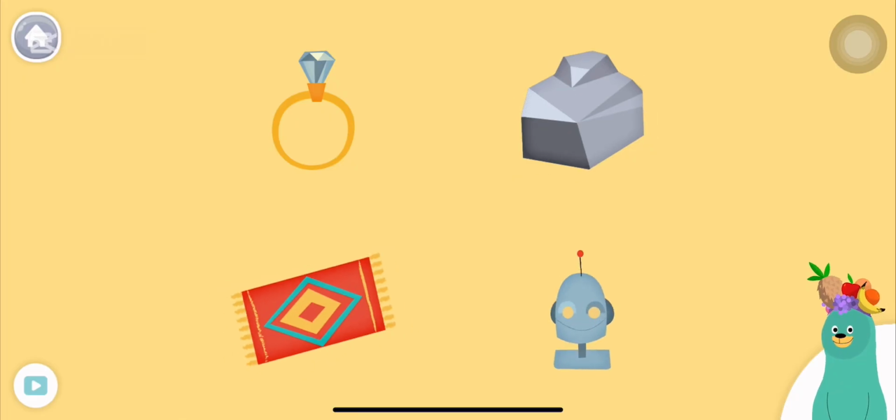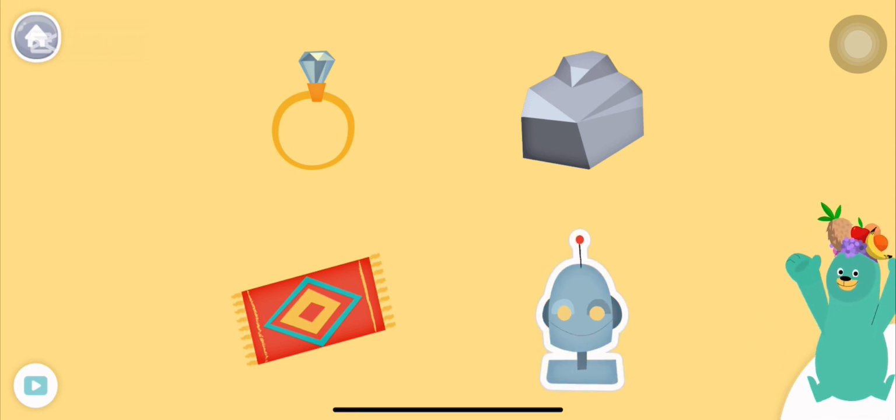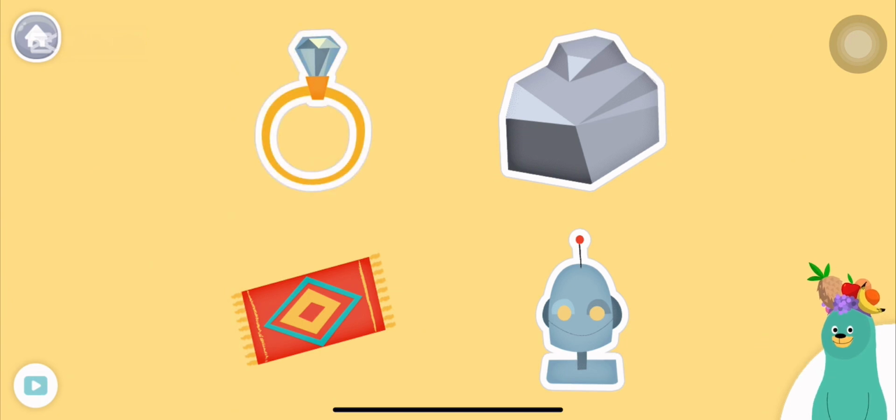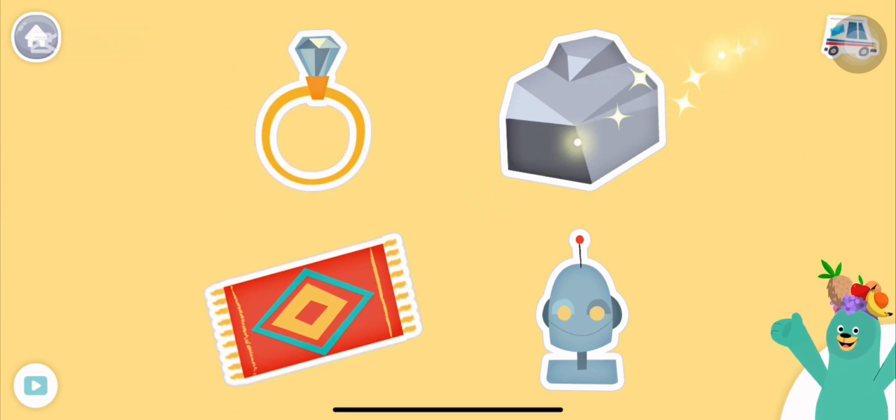All of these things start with the R sound. Tap them all and listen to the R sound at the beginning. Robot, rock, ring, rug. Great job!